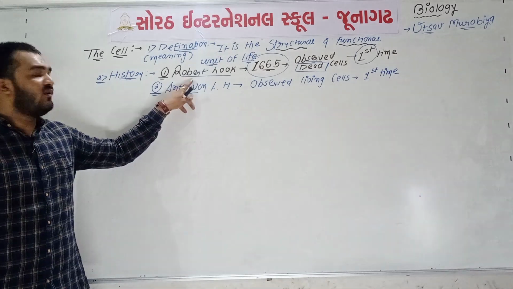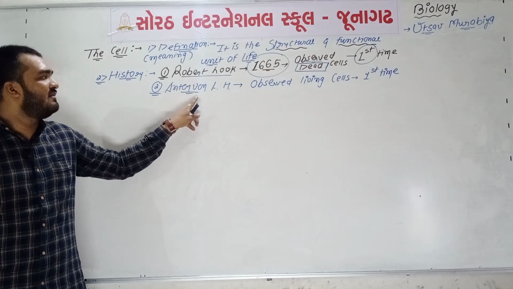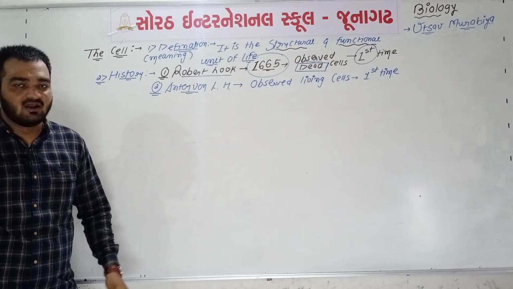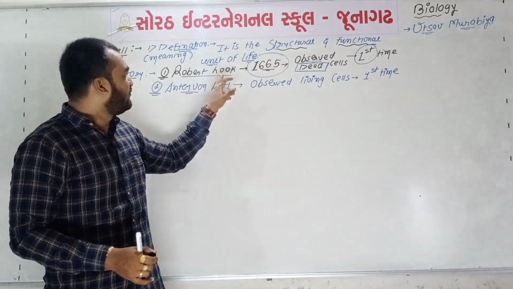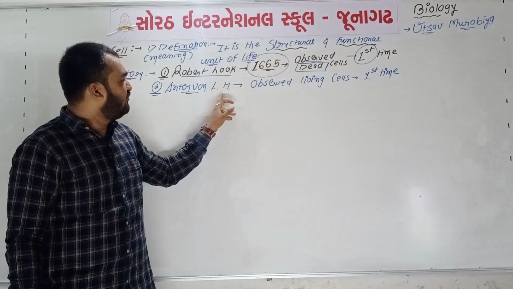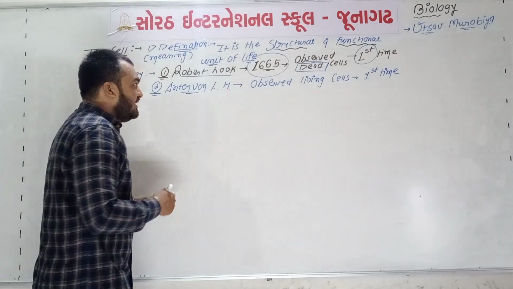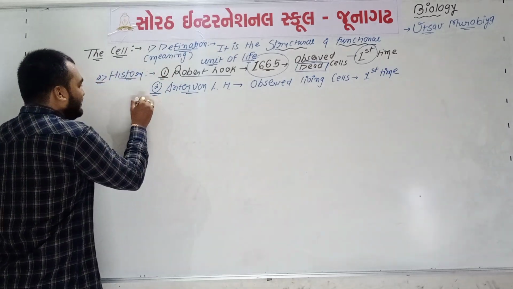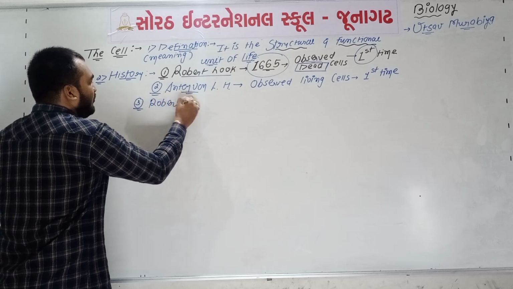Two different names are there. Both observed the cell, but Robert Hooke observed dead cells while Anton von Leeuwenhoek observed living cells for the first time. And I am writing here the new name, the third one, which is known as Robert Brown.